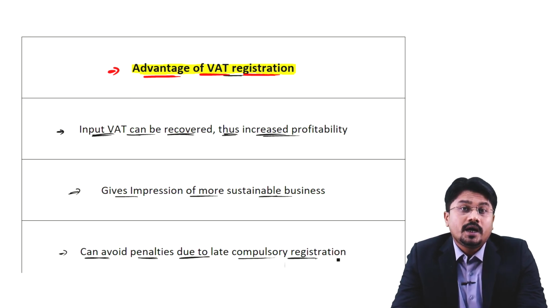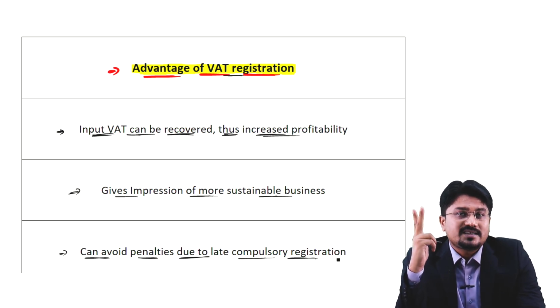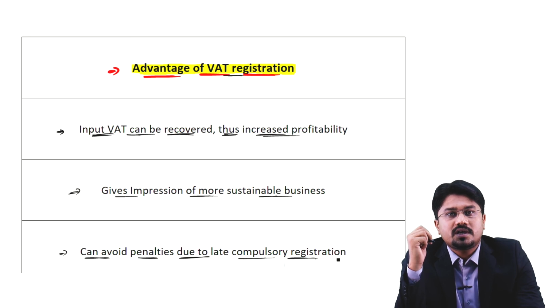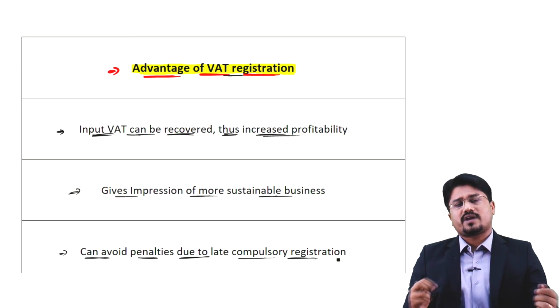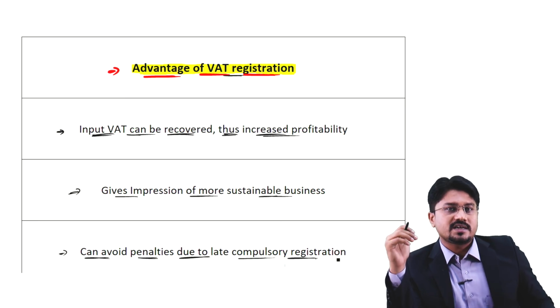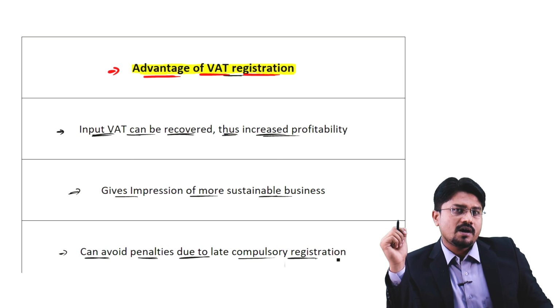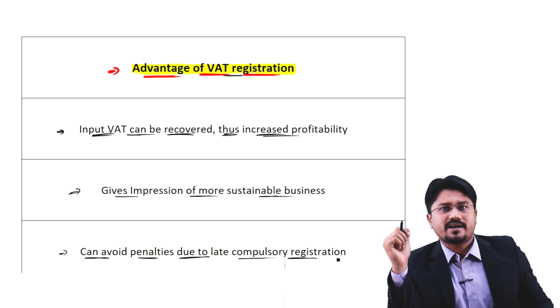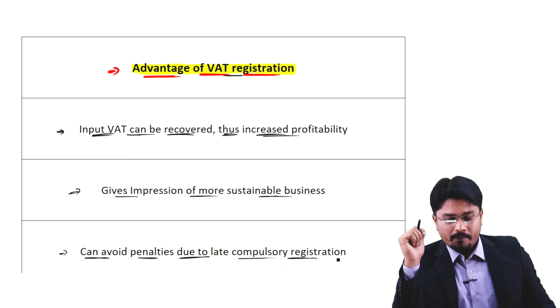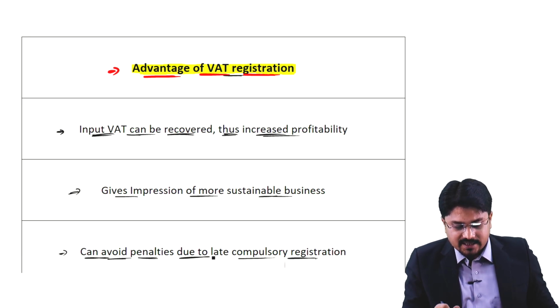There are two types of registration: voluntary registration and compulsory registration. The compulsory registration threshold is 85,000 of turnover. If annual turnover exceeds 85,000 pounds, a business is compulsorily required to register for VAT. But if a business gets voluntary VAT registration, it can avoid penalties due to late compulsory registration.